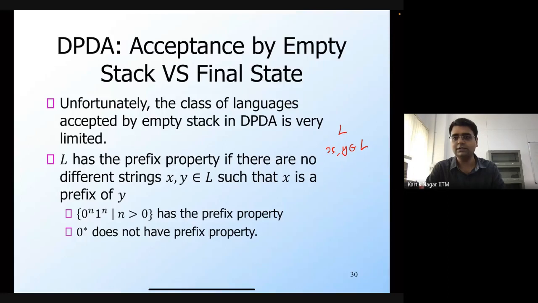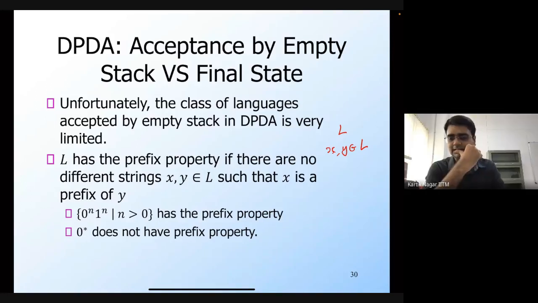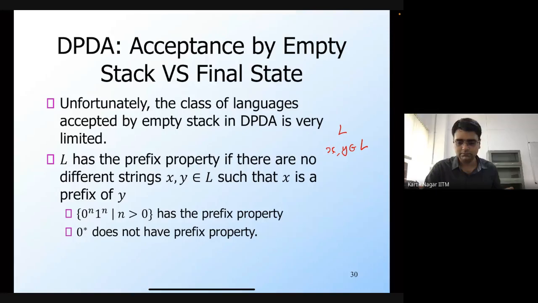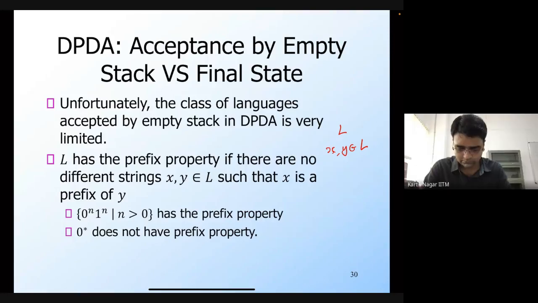Okay, yeah, Vineet. So an empty stack PDA will accept only those languages which have the prefix property. Okay, and why is that? Because suppose there is a language Y which has a prefix X, and both of them get accepted.